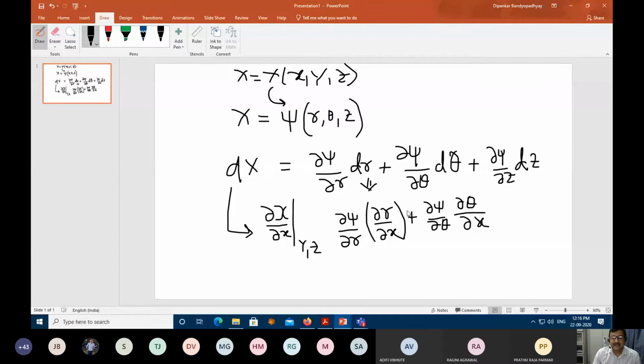Since I'm dividing everything with x, it is del r by del x, partial differential, again y and z are constant here, del theta by del x, y and z are constant here, and then I will have del psi by del z with del z by del x.